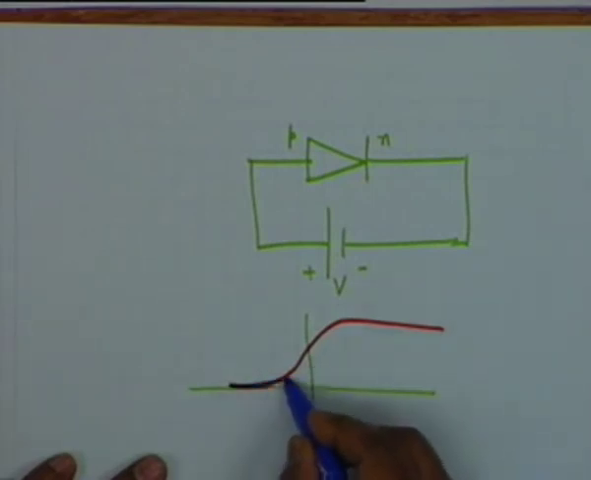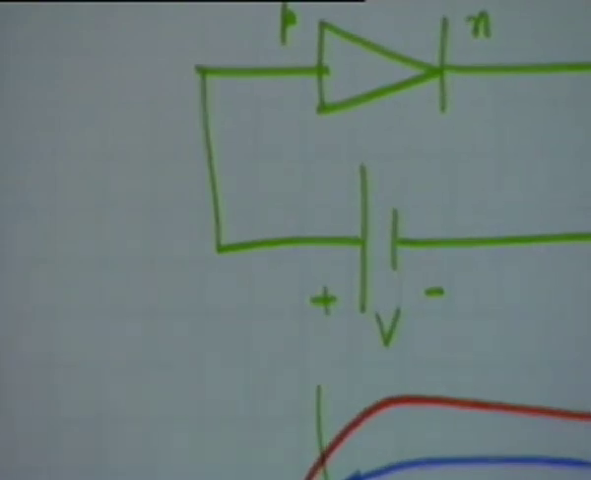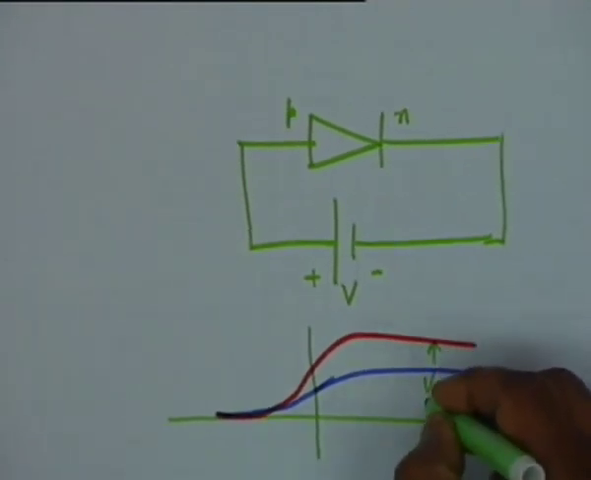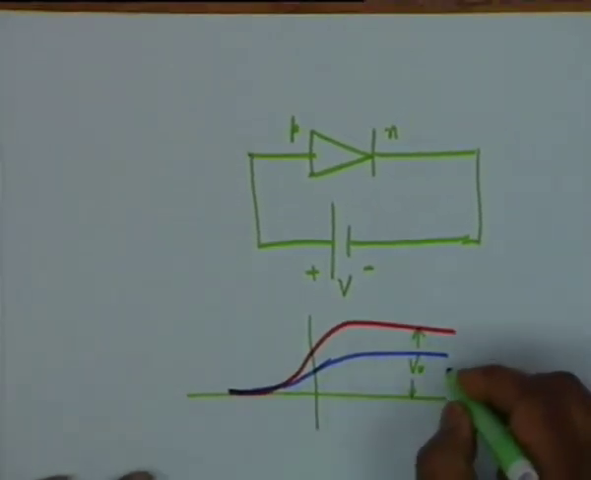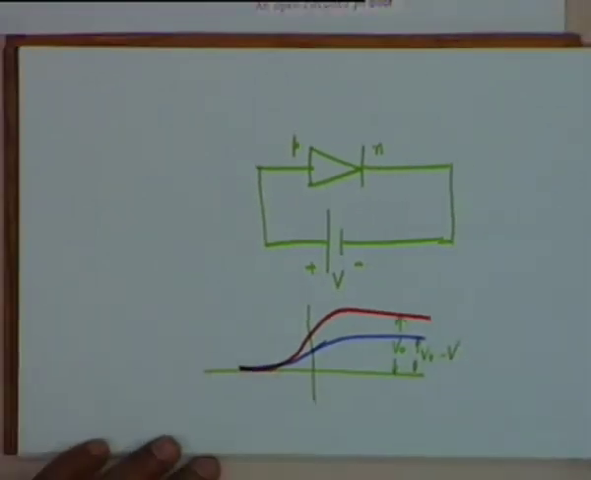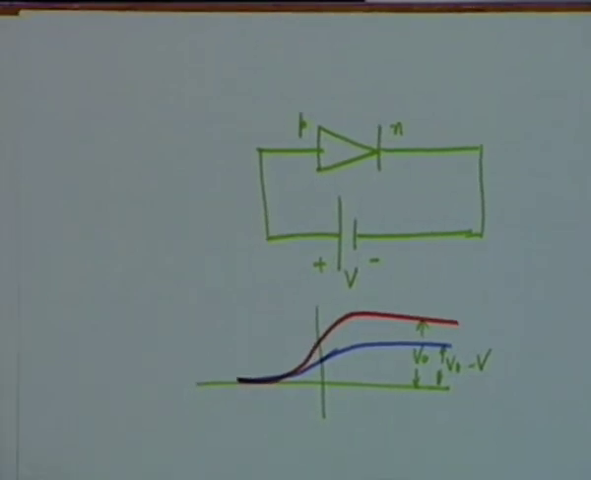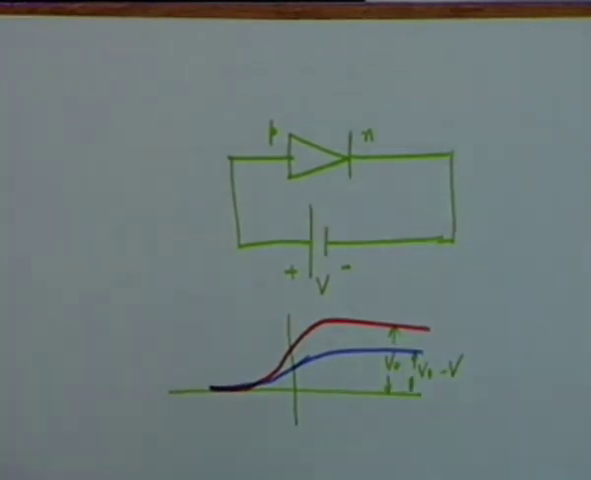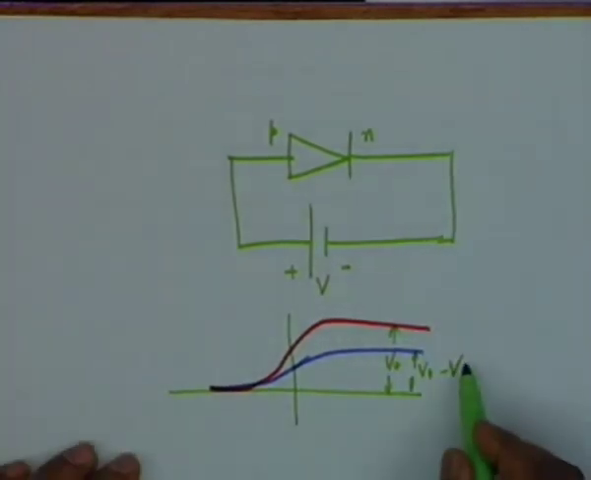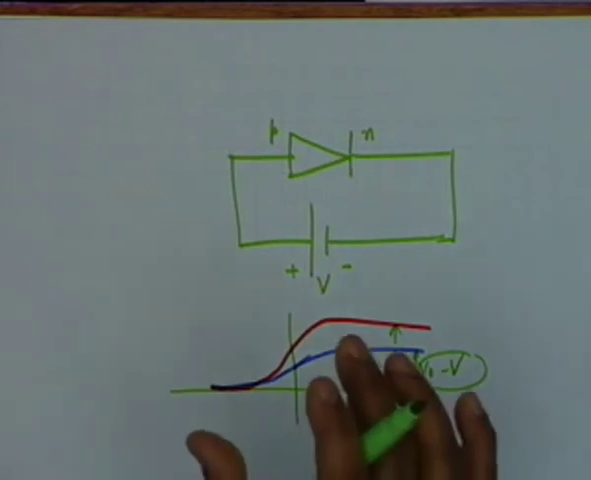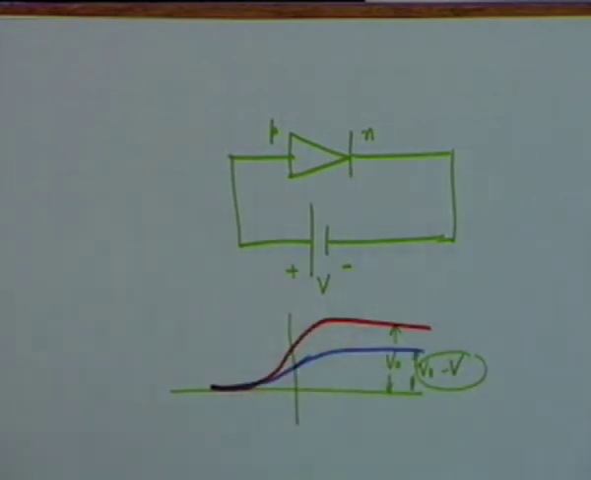This was under open circuit, and this would be V0 minus V. Okay, so the potential barrier, as it is called, or the potential hill, is reduced if the diode is biased in the appropriate direction, and this direction is said to be the forward direction or forward biasing.